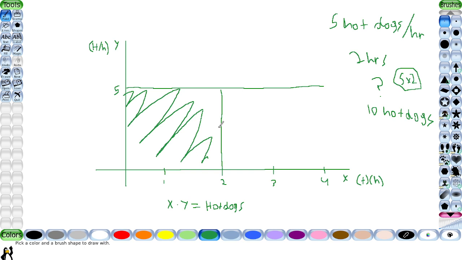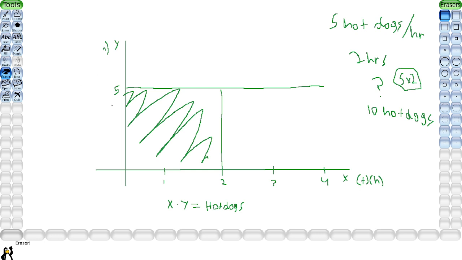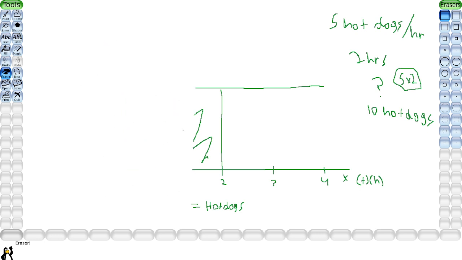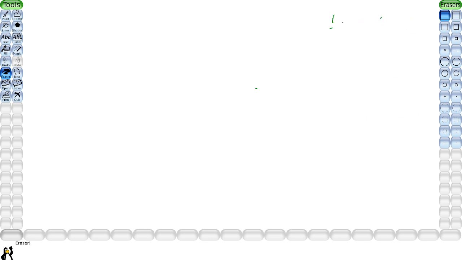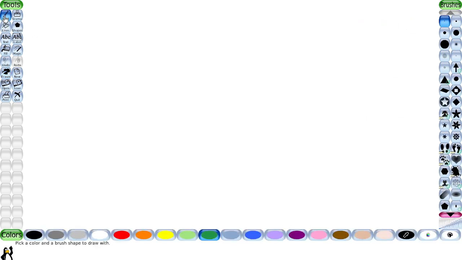Because what if we have, let me erase all this, what if the rate of hot dogs that I'm eating is not constant? What if I get sick a lot during the competition and I feel like I'm going to throw up, so I slow down, and then I'm okay now, so I start eating more hot dogs, and then I slow down, and then I eat more, you know what I'm saying? That was a really bad explanation.